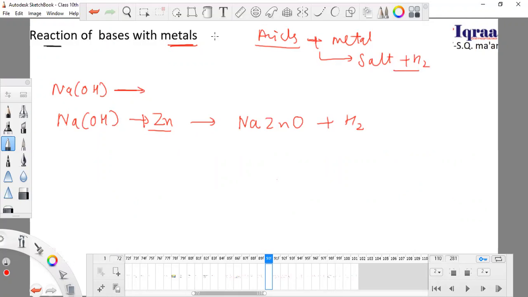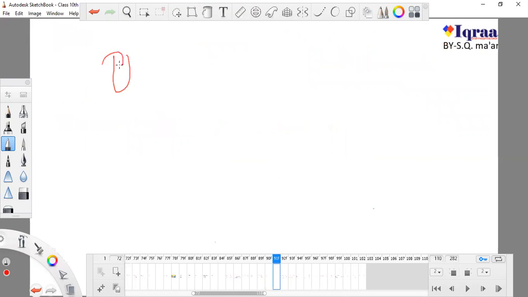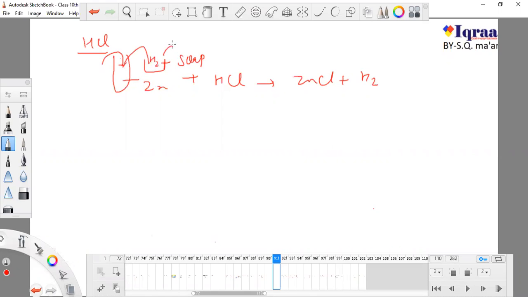Do you remember that we used a test tube, and in the test tube we put zinc granules, and from this side we were adding HCl, and this zinc plus HCl will form ZnCl and hydrogen gas will be released. And here we used soap water, and this hydrogen gas will come here and get merged with soap water, and the bubbles of hydrogen gas will come out, and we put a candle near it and it forms a pop sound.